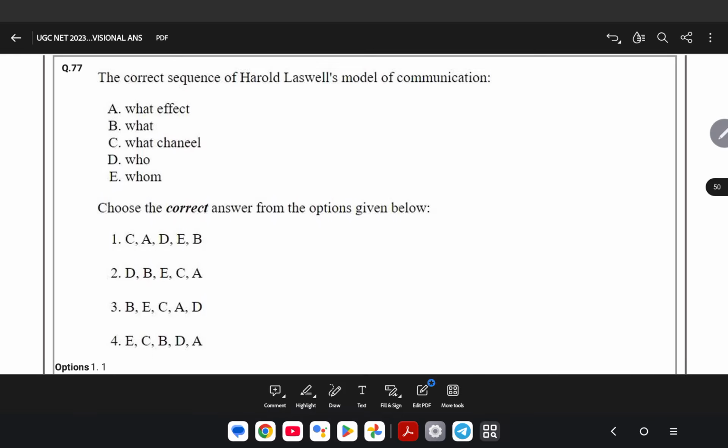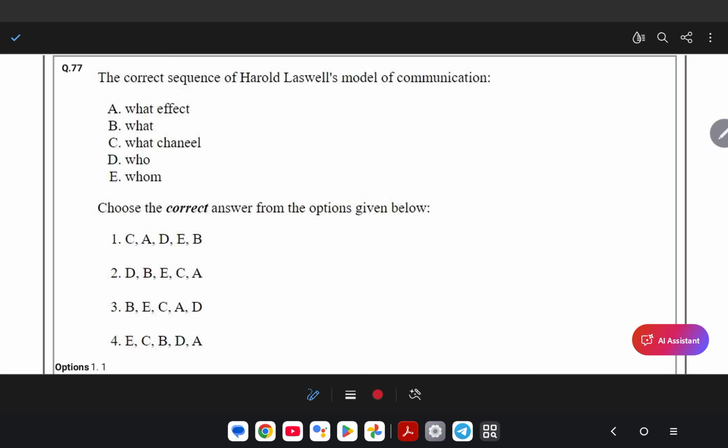The correct sequence of the Harold Lasswell model of communication.